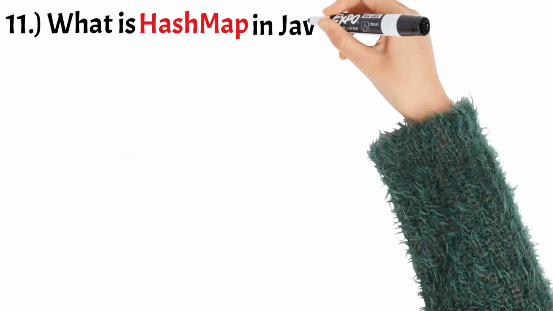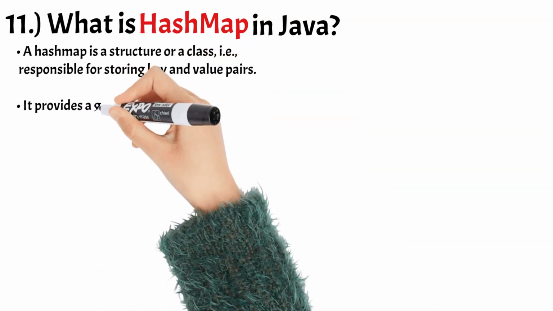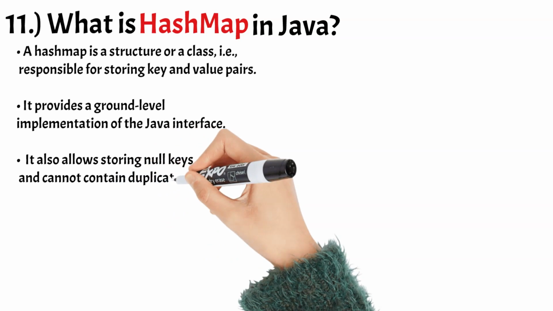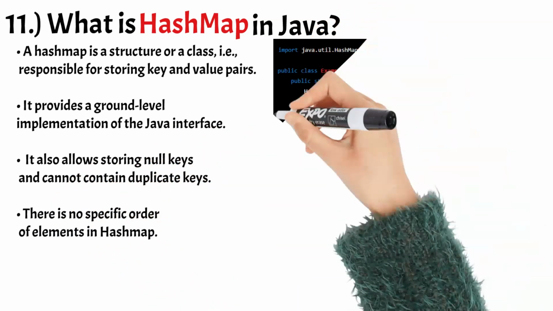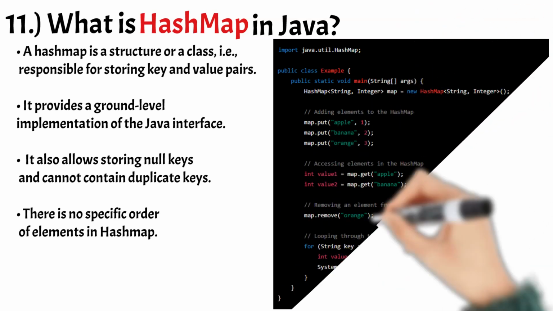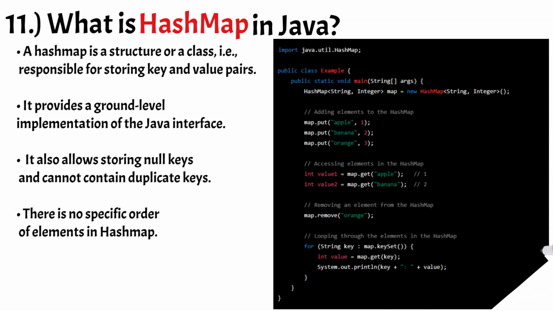Number 11. What is HashMap in Java? A HashMap is a structure or a class that is responsible for storing key and value pairs. It provides a ground-level implementation of the Java map interface. It also allows storing null keys. It cannot contain duplicate keys. There is no specific order of elements in HashMap.